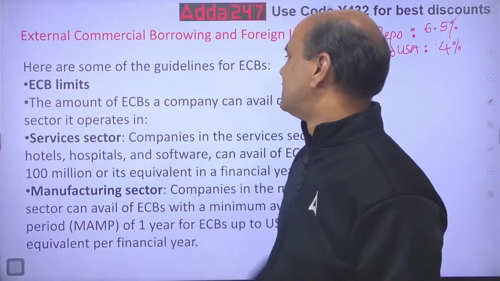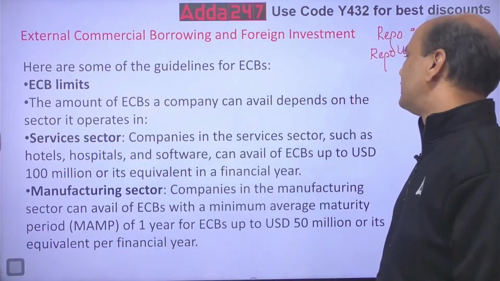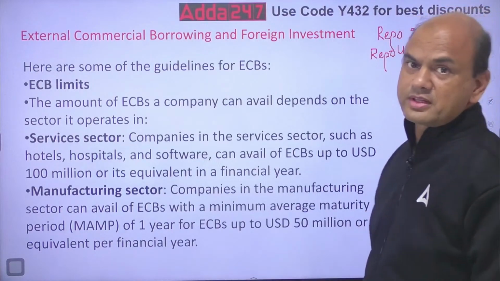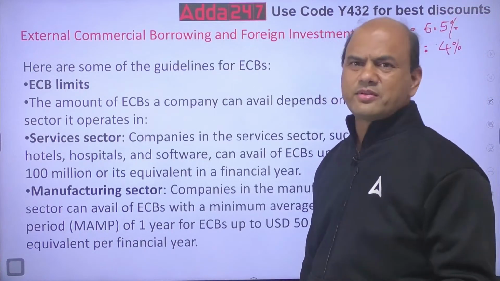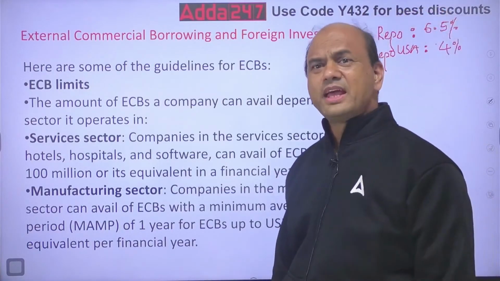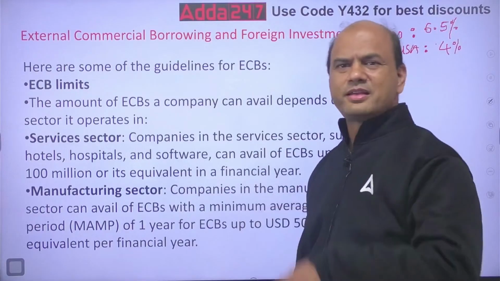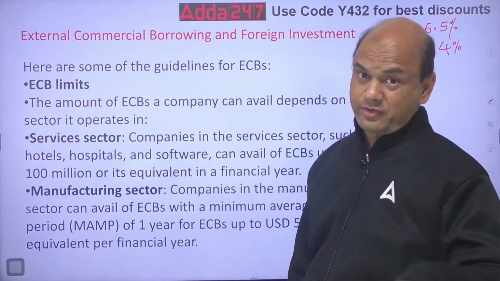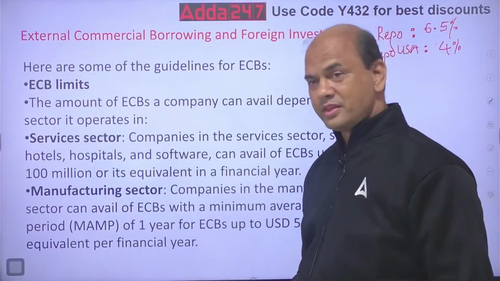ECB limits. The amount of ECB a company can avail depends on the sector it operates in. It's not common for everything. In insurance, they have allowed almost 100%. Aircraft, meaning air flying, 100% is allowed. In agri, FMCG, not allowed that much, isn't it?